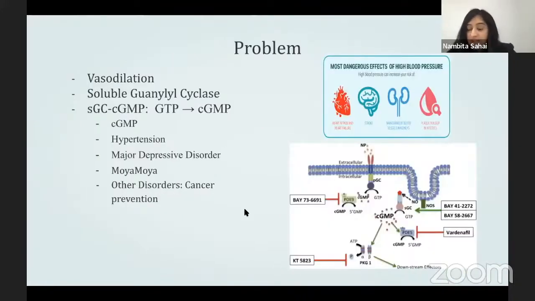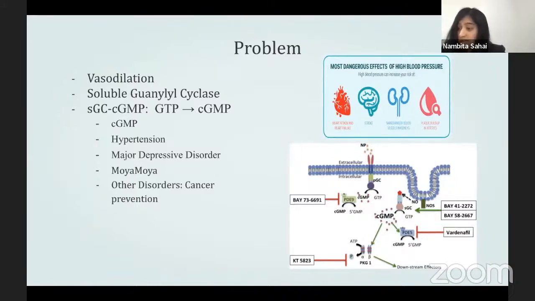So the second messenger cGMP is an extremely important target for disorders such as heart failure, atherosclerosis, and cardiac hypertrophy, disorders affecting millions. The sGC protein is a site that converts GTP to cGMP, a small molecule controlling vasodilation. Currently, very few to no therapeutics target the sGC-cGMP pathway due to many unknowns about the protein structure and qualities. It has a role in rare diseases like MMD, and it is extremely important to target cGMP to find treatments.